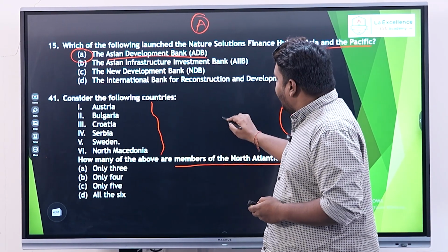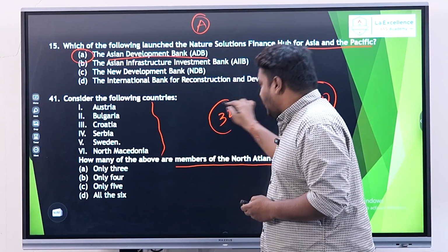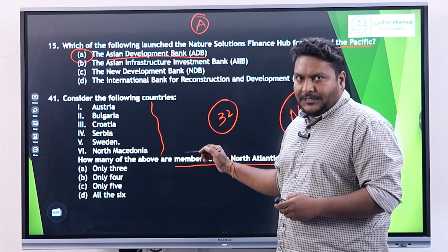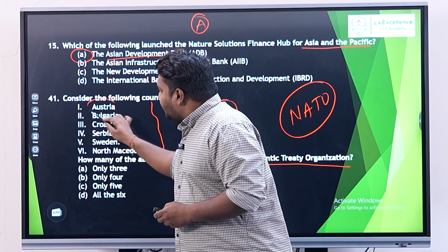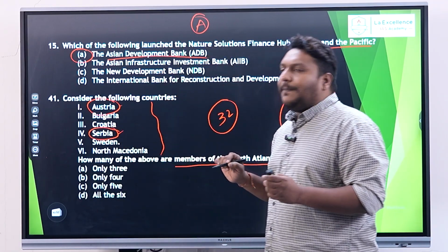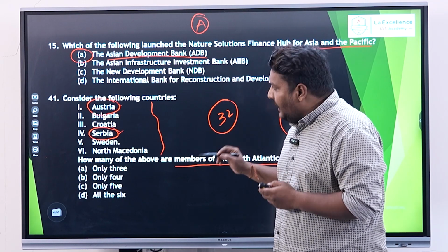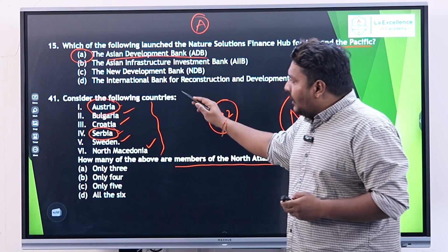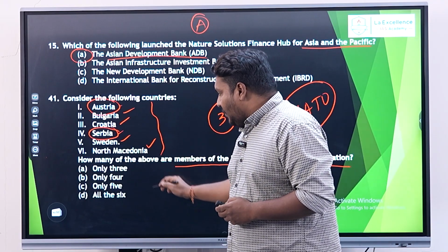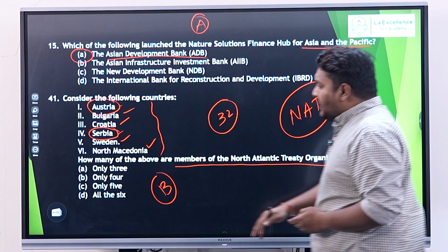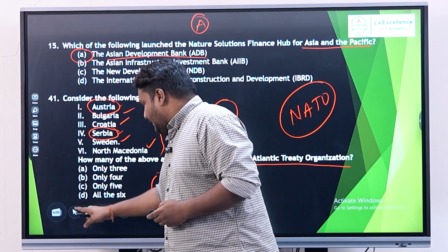As we know, NATO currently consists of 32 countries, and the question asks how many of them are members. Austria and Serbia are not part of NATO, which means Bulgaria, Croatia, Sweden and North Macedonia are the members. So the answer is option B, that is only 4. Moving further to the next question.